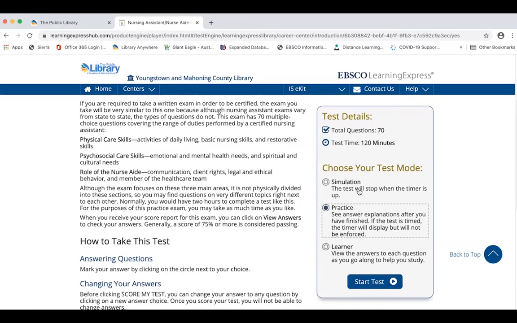And they have the simulation mode, where when the test is timed, when the timer runs out, the test stops, whether or not you've reached the end of that test. This can be really handy for those with test anxiety, like me, because you can work your way up through the different test modes and keep improving your speed at answering all the questions and getting them right, so that when you take the test in the real world, you don't freeze up when they tell you, okay, it's time to start the test.